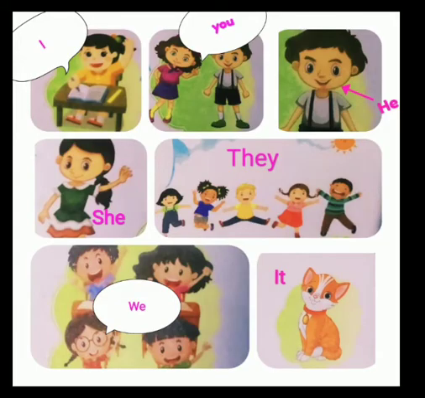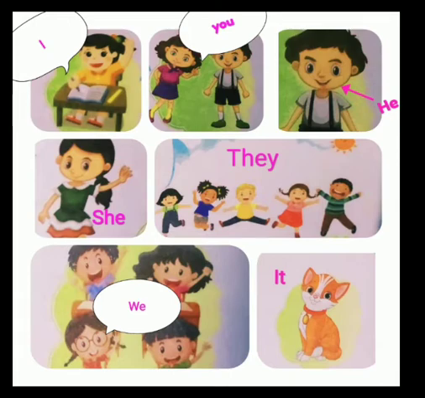I is used to talk about myself. You is used to talk to the person we are talking to. He is used to talk about a boy. She is used to talk about a girl. They is used to talk about many people. We is used to talk about myself and some others. It is used to talk about an animal, a baby, or a thing.